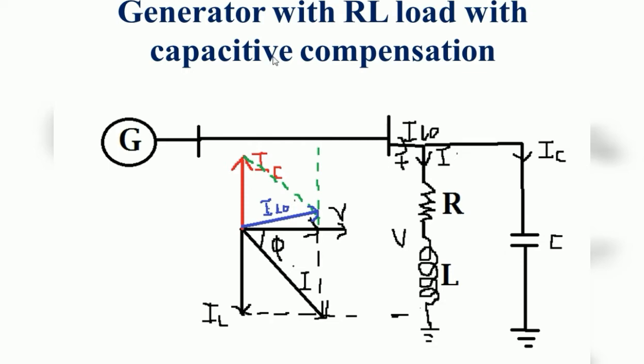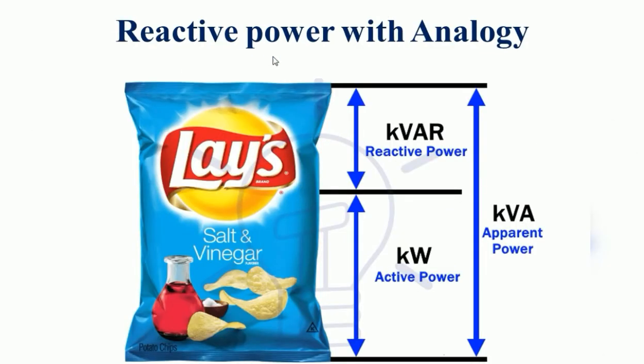And the next one, we are going to compare that reactive power with some analogy. So consider this is the lace packet. We already know we have bought a lot of lace packets from the shop. From that we can see that only half of the packet has the chips, and the remaining half is filled with air, right?